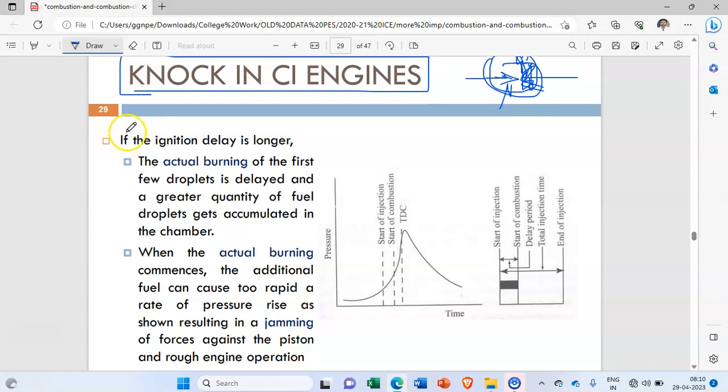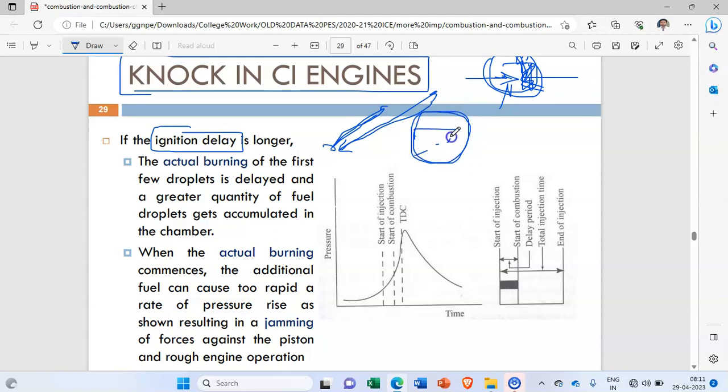So remember here, as we have already discussed the ignition delay period. What is this ignition delay period? This is nothing but the time between the start of injection and the start of combustion. The time between these two processes is called the ignition delay period. Now let us assume that this particular ignition delay period is very much higher. What will happen? If this ignition delay period is very much higher, a large amount of unburned hydrocarbons or the unburned mixture will be formed inside the combustion chamber.